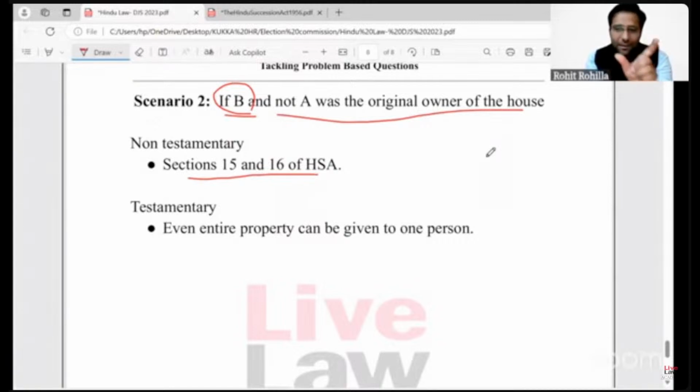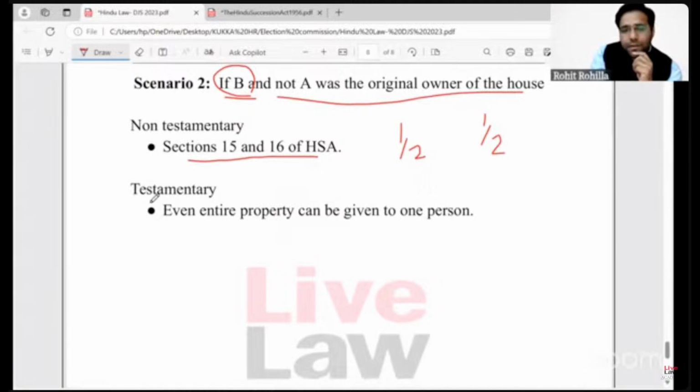First category, son and daughter, when we apply section 15 and section 16, rule number 1 together, both of them will take equal shares in the house, that is 1 by 2 and 1 by 2, right? Here we need not assign any share to the husband because the husband has already died. She died in 2010, husband died in 2008.